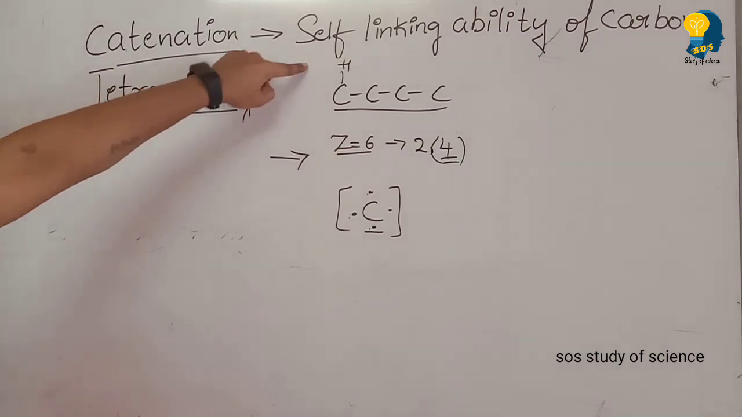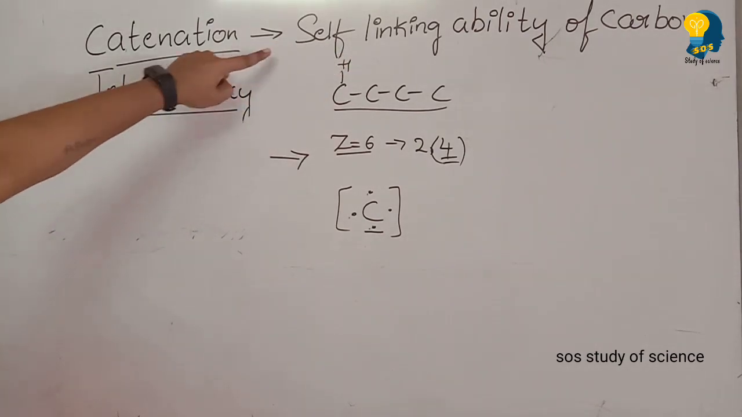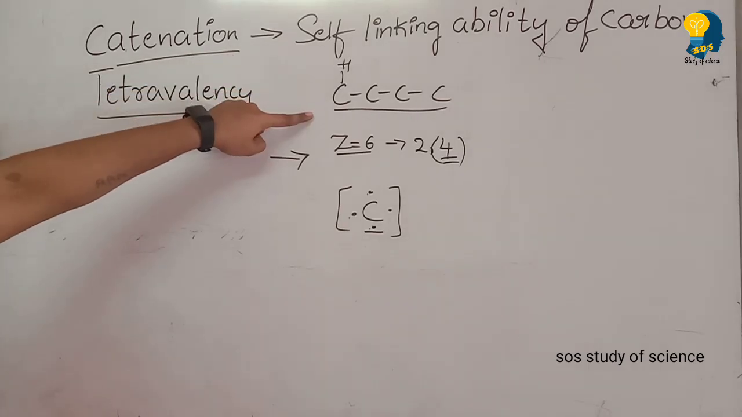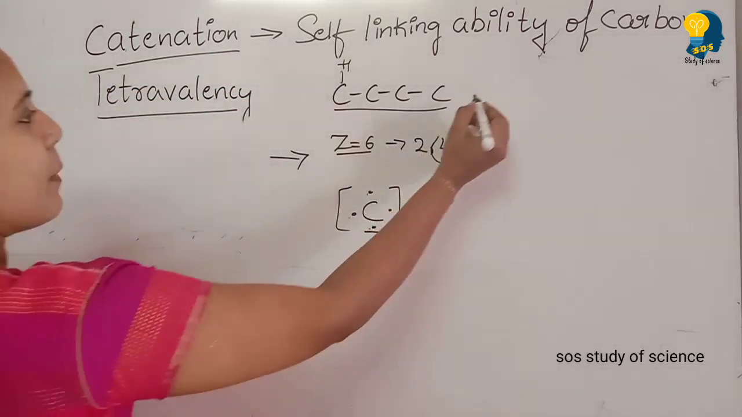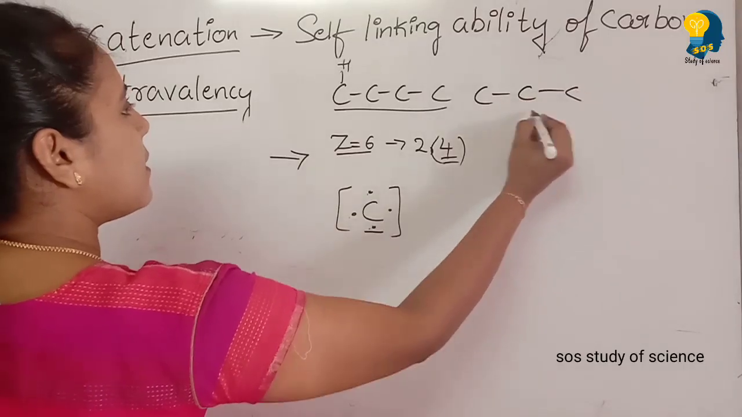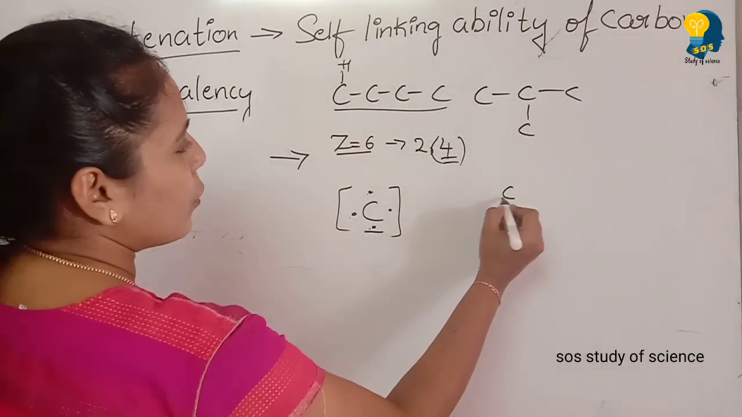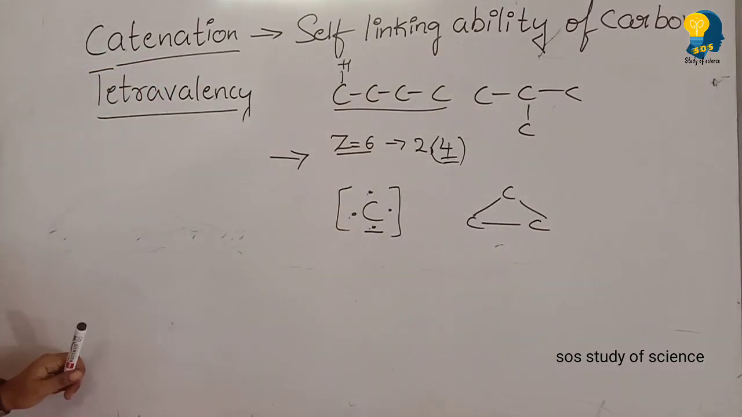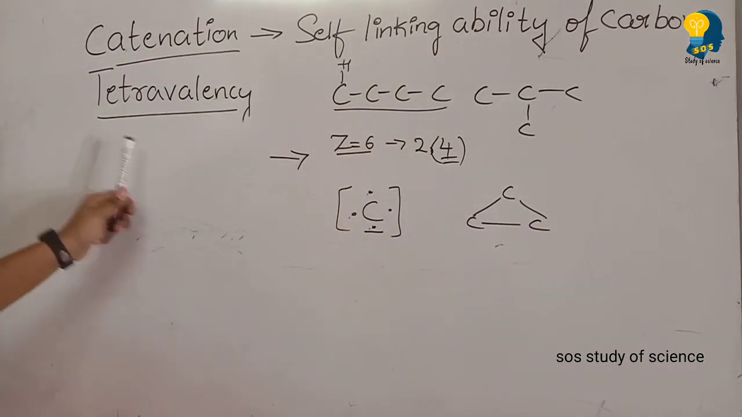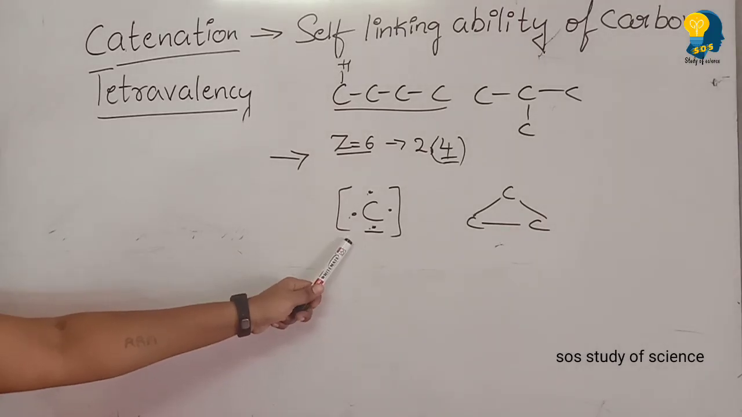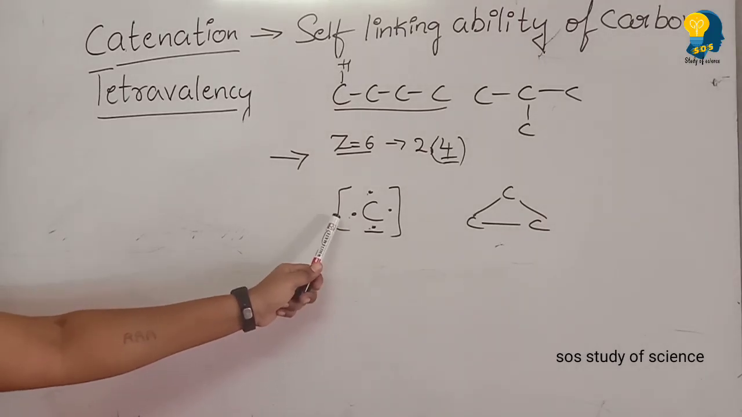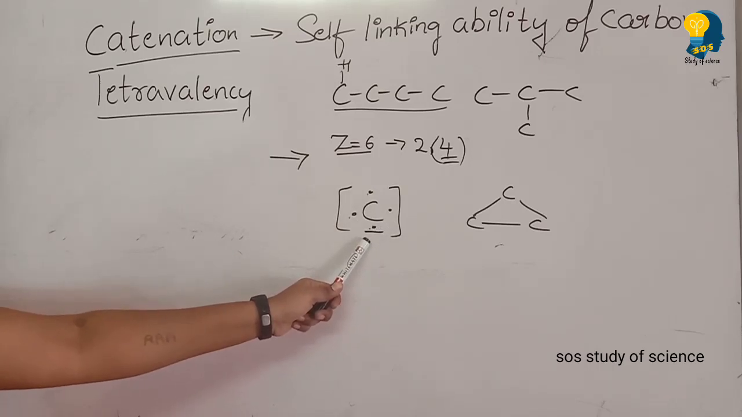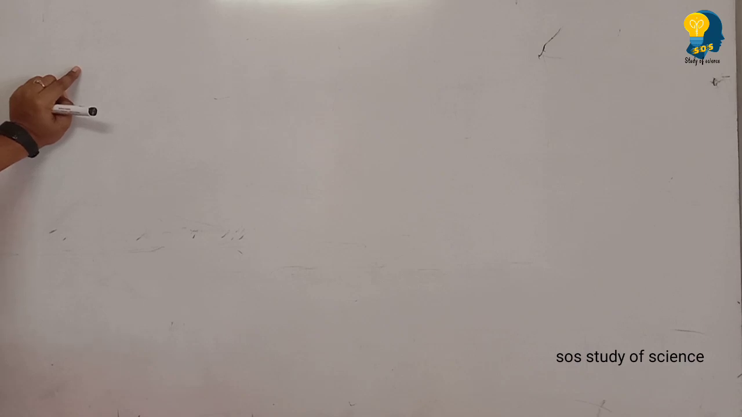Catenation means the self-linking ability of carbon. By self-linking, carbon can make a straight chain, a branched chain like this, and also a cyclic chain like this. This property of carbon is called catenation. Carbon has 4 valence electrons, hence this property is called tetravalency. As it has 4 valence electrons, it can bond with 4 other atoms. Clear?